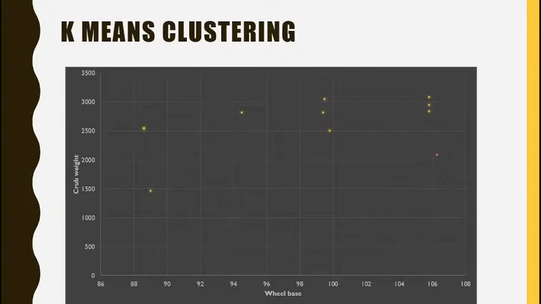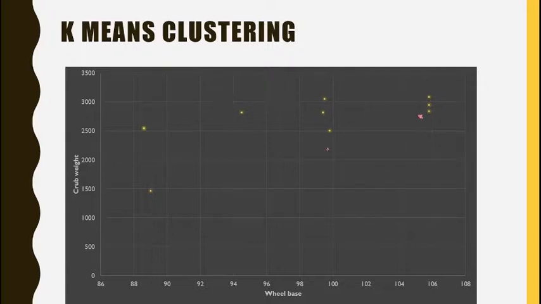As of now, let's assume some value of k. Maybe we are given a value of k as 3. So we have to split this data into 3 clusters. Okay. So as a first step, we identify 3 points, which are called centroids. Maybe the first point is this.